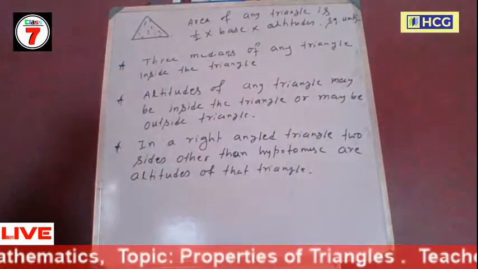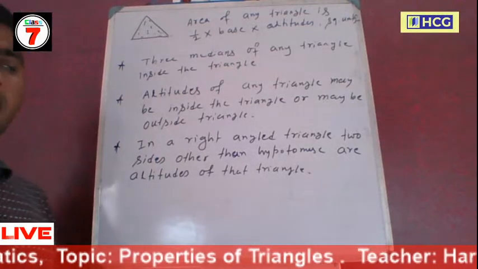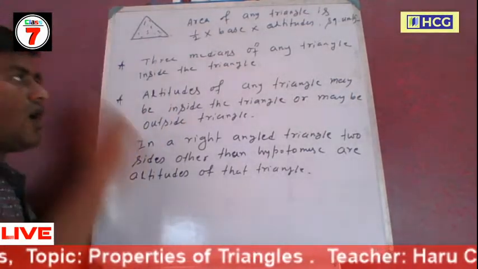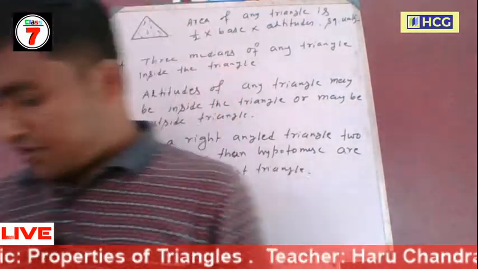This is the formula for the area of any triangle.